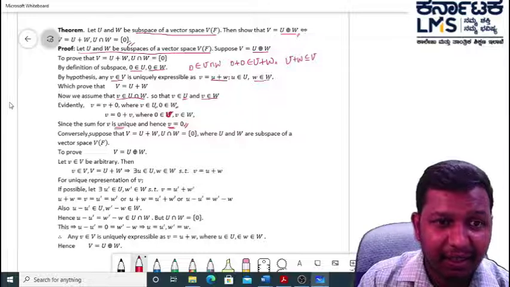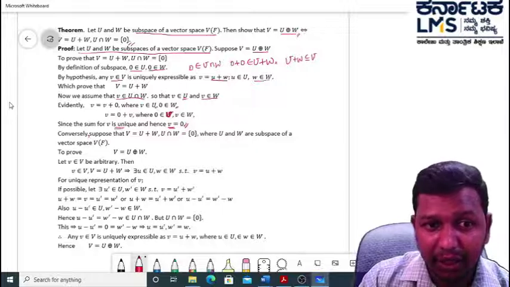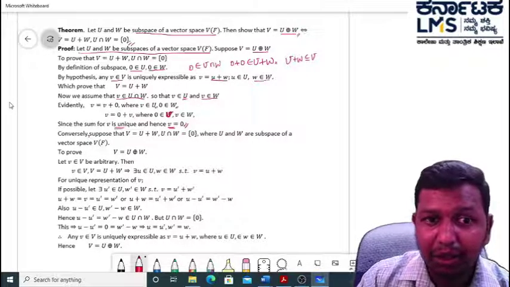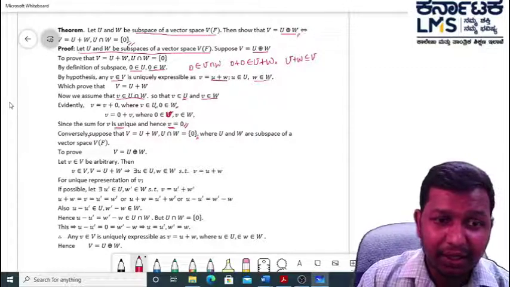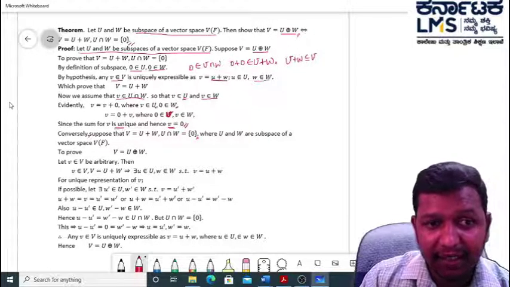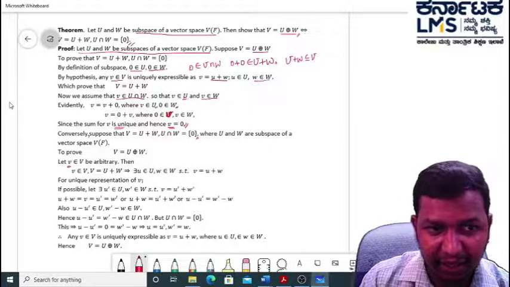Let's see the converse of the theorem. Conversely, I take V is a linear sum of U and W, and U and W are disjoint. Then let me consider one element v belongs to capital V, an arbitrary element.